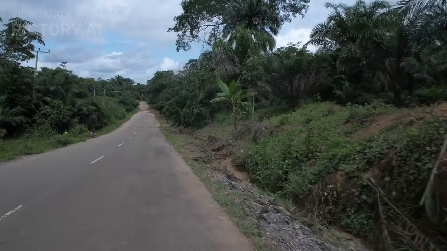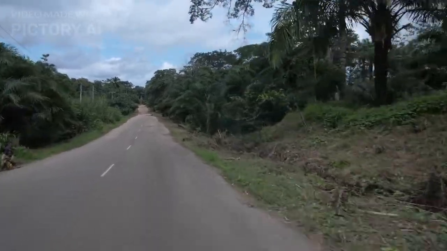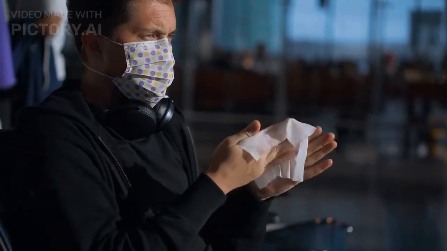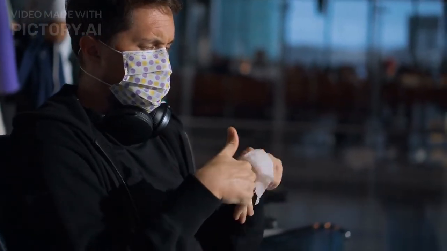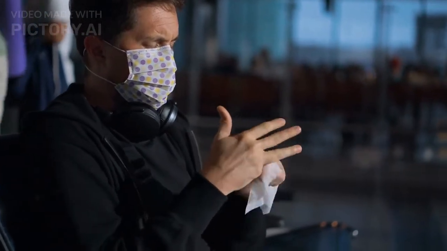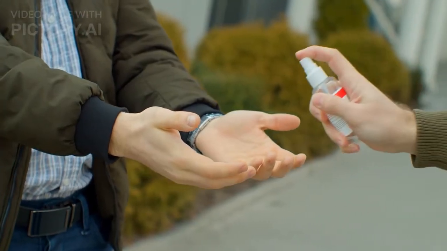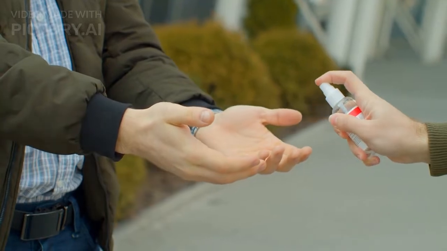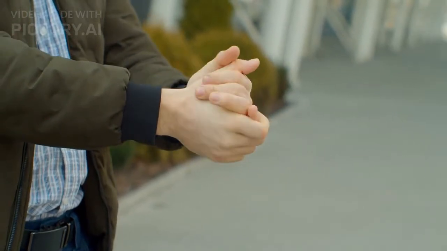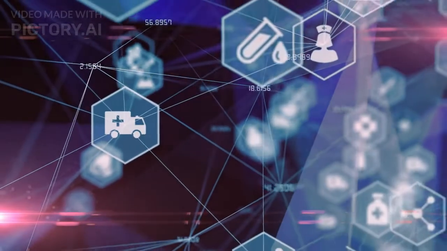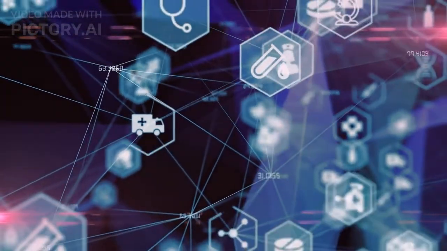In conclusion, Ebola is a deadly virus that can cause severe illness in humans and animals. It's important to be aware of the symptoms of Ebola and take precautions to avoid contact with infected people or animals. If you live in an area where Ebola is common or if you work in the healthcare industry, it's important to follow strict infection control procedures to minimize your risk of infection. With continued research and public health efforts, we can hopefully one day eradicate this deadly virus.